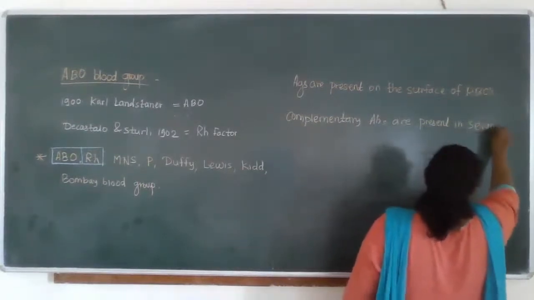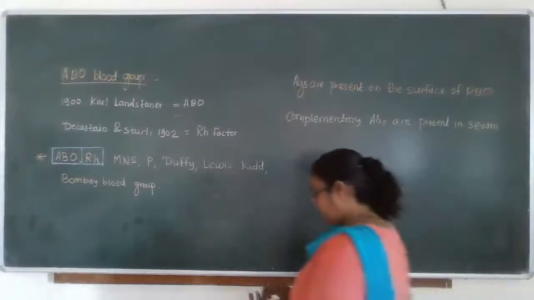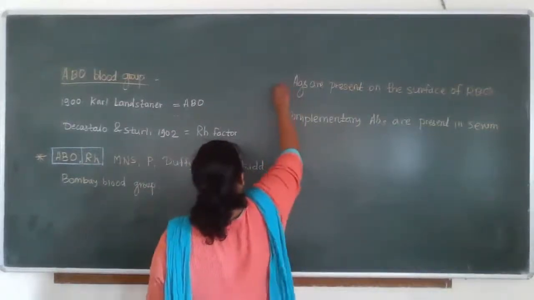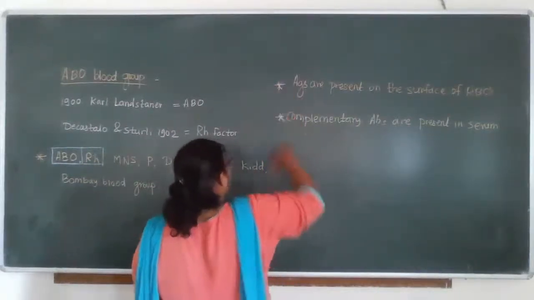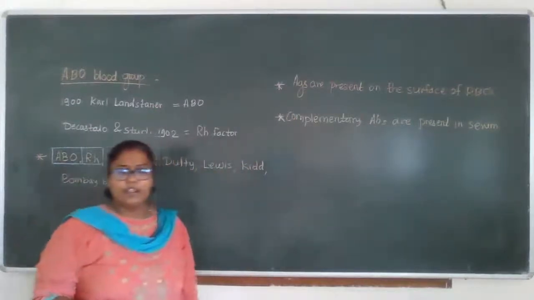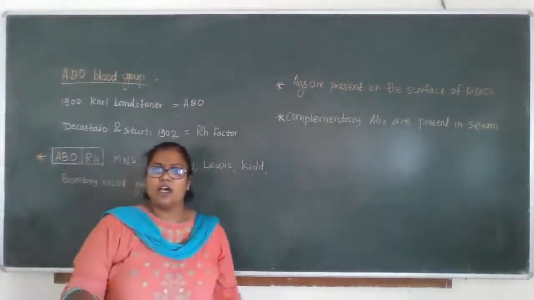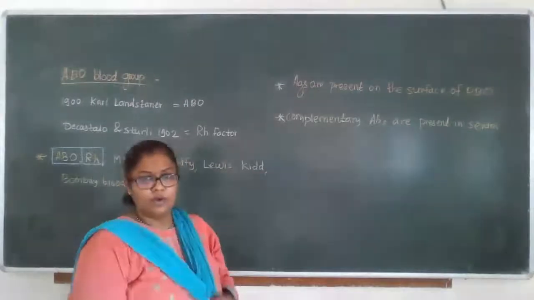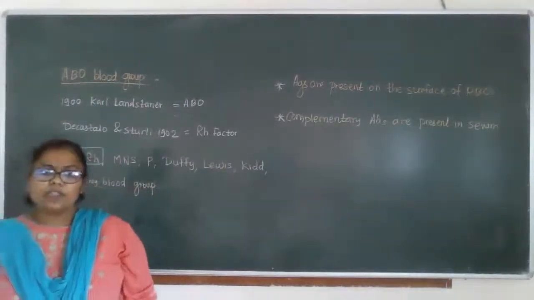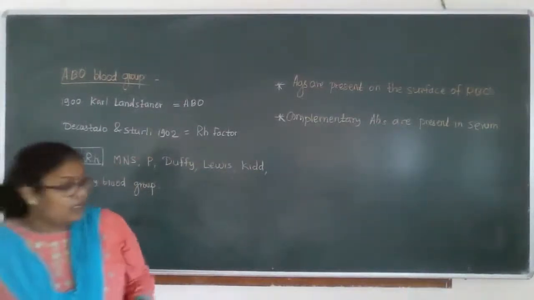Everyone, keep in mind that antigens are present on the surface of RBC, while the complementary antibodies are present in serum.